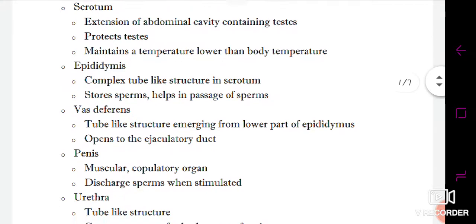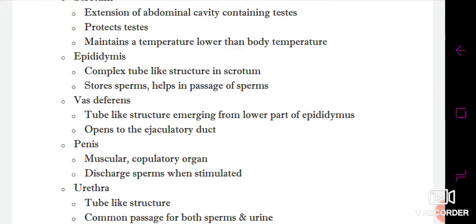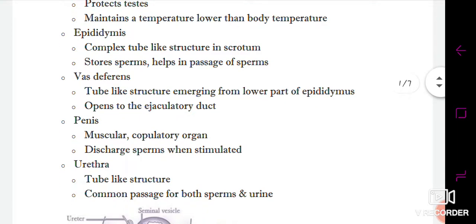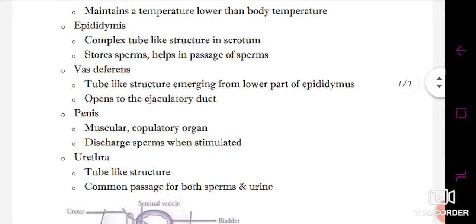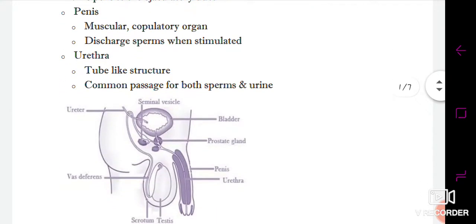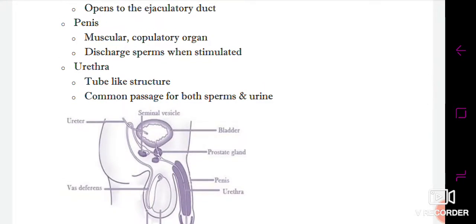Okay, so this is the role of the vas deferens, which collaborates with your seminal vesicles and the prostate gland. Next is the penis, which is a muscular copulatory organ. You can see it is labeled here. The penis is responsible for discharging or releasing the sperms during copulation, or you can say when the stimulation occurs.